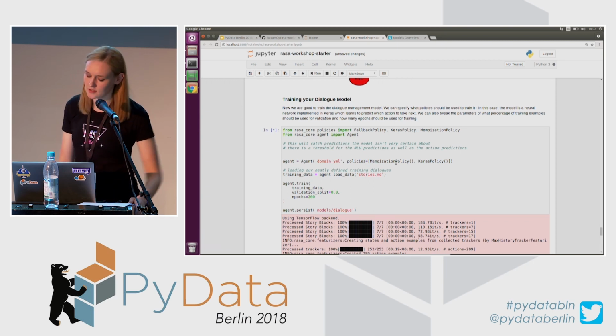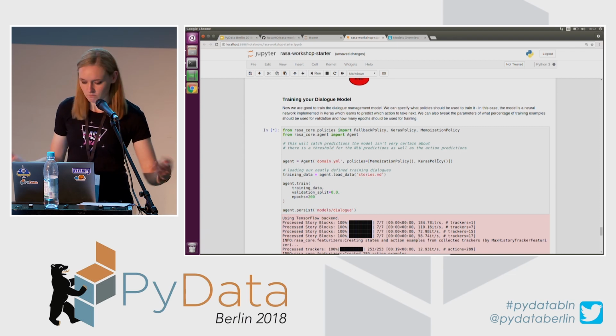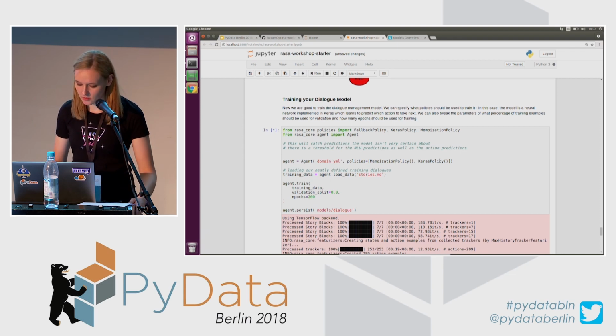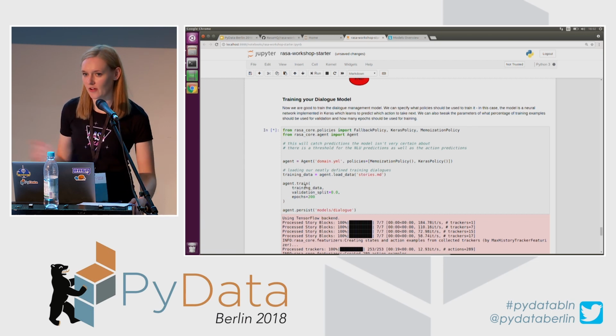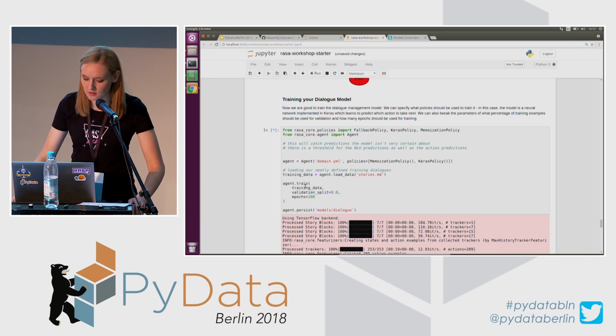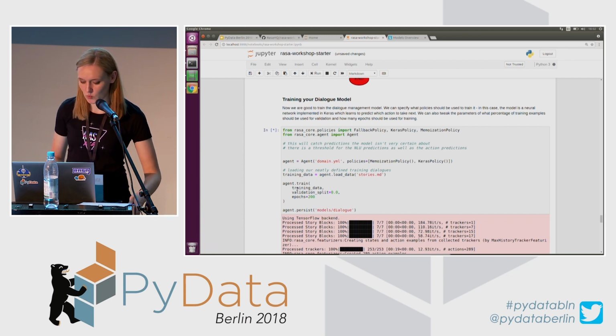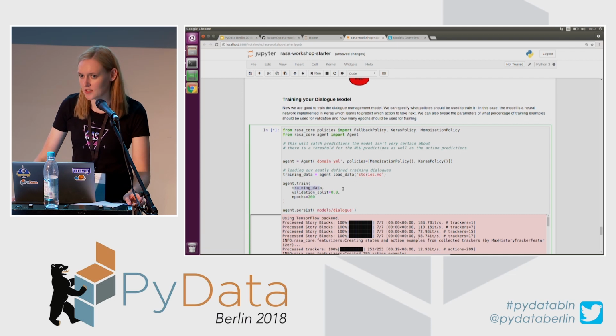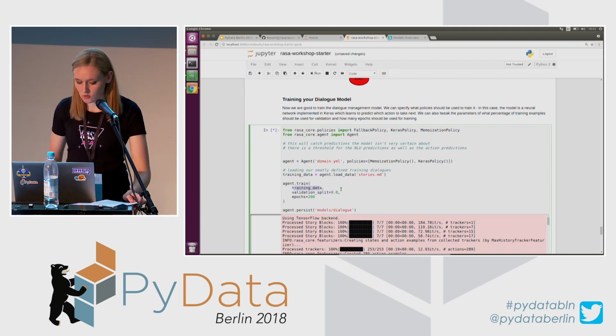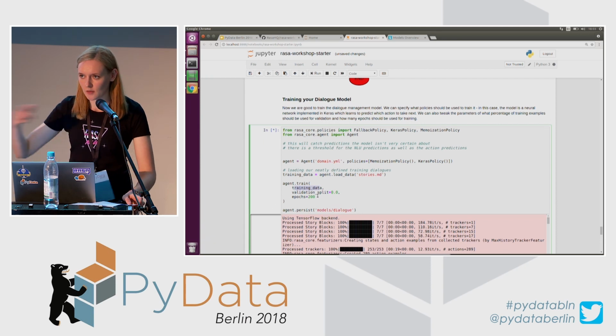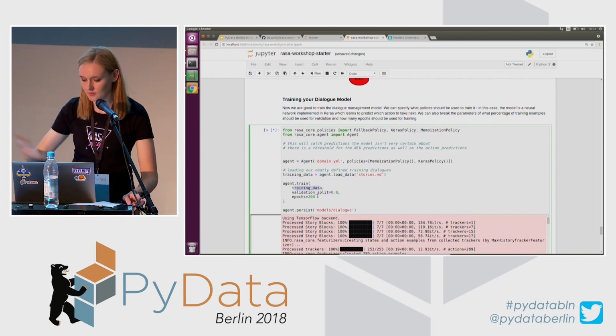And Rasa has quite a few policies which you can use. It depends on the situation. Then I just load my training data and train the model. And you can see that you can specify the parameters for training as well. So to test the performance, if something doesn't work well, you can tune those parameters as well. So here I'm just simply providing the training data that I used and validation split, so what percentage of your training examples should be used for testing, and also the number of epochs, so how many passes of your data should be done during the training.